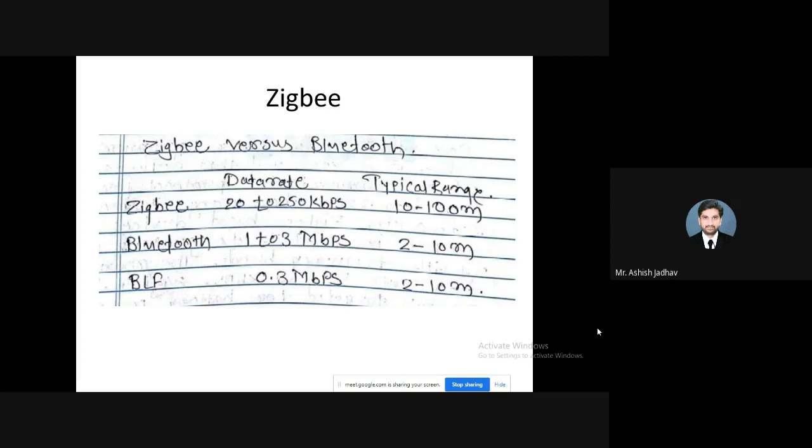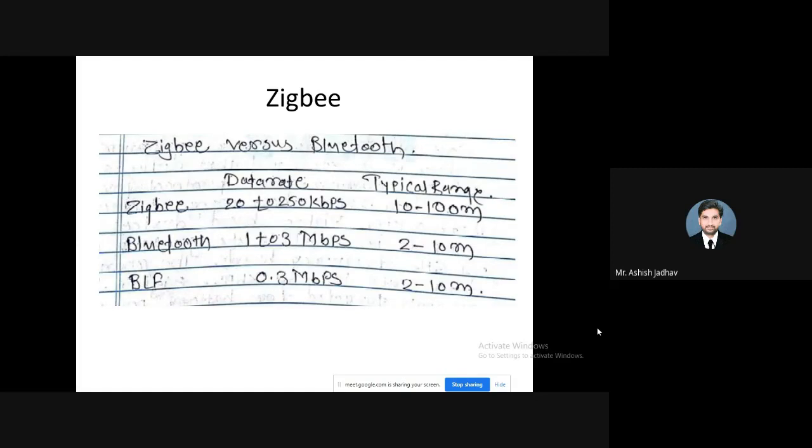You will find MCQs based on this in previous examinations. Bluetooth is 802.15.1, and Zigbee is a standard by IEEE 802.15.4. It is created by the Zigbee Alliance.